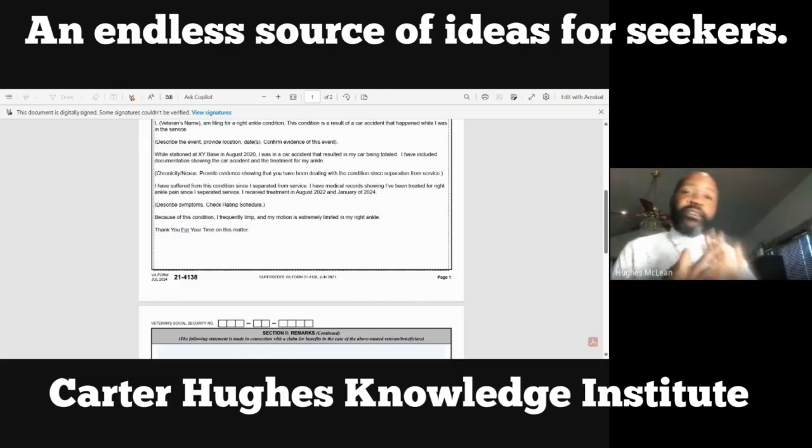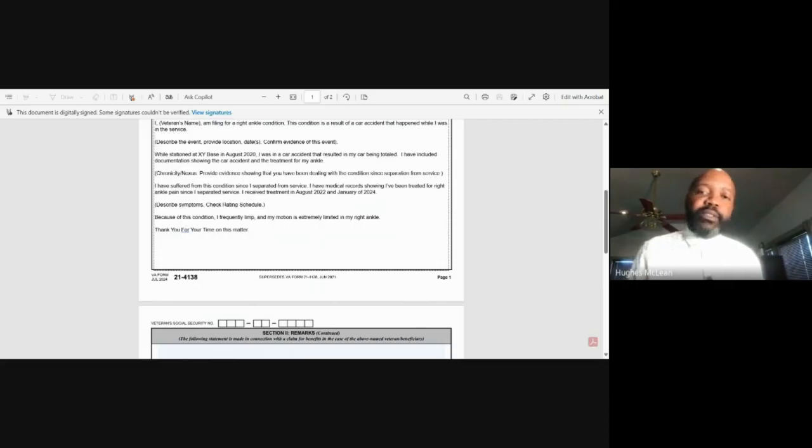Those 3 elements, it'll always only come down to those 3 elements. In-service event, current medical diagnosis, nexus link, right? Since you separated up till now, what's been going on with this condition? That's all we're doing, all right? Keeping it simple, keeping it simple, keeping it simple. Learn the information, use the information so you can see if it works or not. And then share the information. If you deem it to be valuable, share the information.